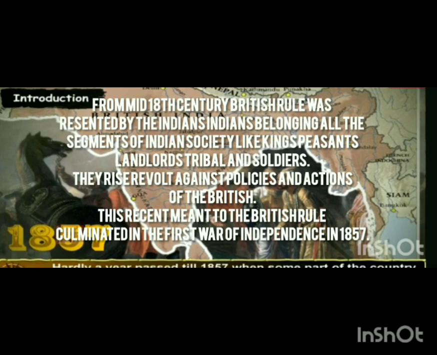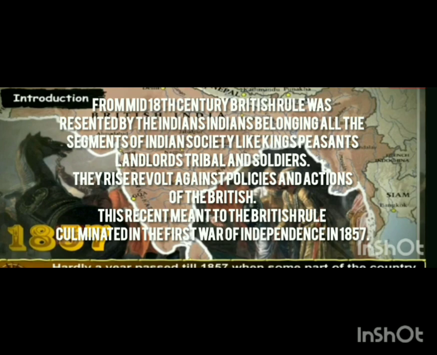When Indian people came to know that the policies and actions of the Britishers were harming the Indian people and Indian provinces, some sections of Indian society rose against the British policies and actions, British rules and regulations in our country. Revolts against the Britishers were started by kings, Indian queens, Indian peasants, some landlords, tribal people and Indian soldiers. They started that revolt against the British policies first.